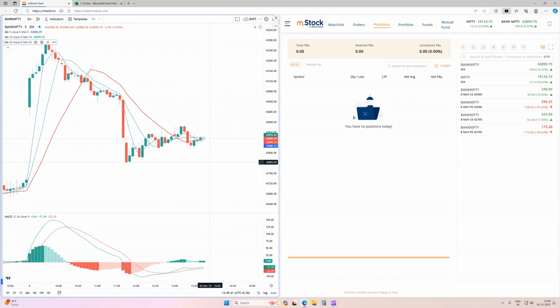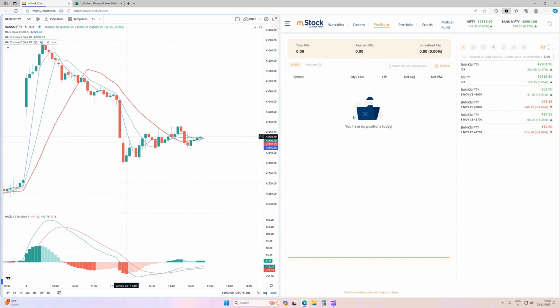The second point is the 5 and 10 moving average. When we are planning our entry, all these moving averages should follow the same direction. Suppose in the morning you see the price is trading below the 20 moving average, the 10 moving average is trading below 20, and 5 is trading below the 10 moving average. So all these three moving averages are in sequence, and showing the downward trend.